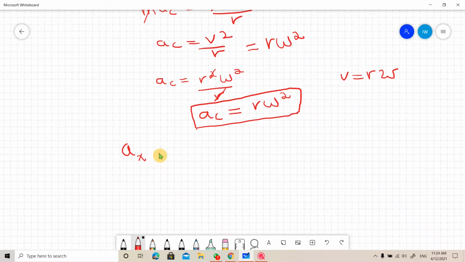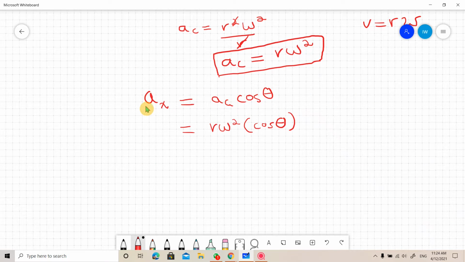AX is equal to AC cos theta. So put the value of AC in this equation. AC is equal to r omega square and cos theta. You can write ACX or AX. Better to write AX.